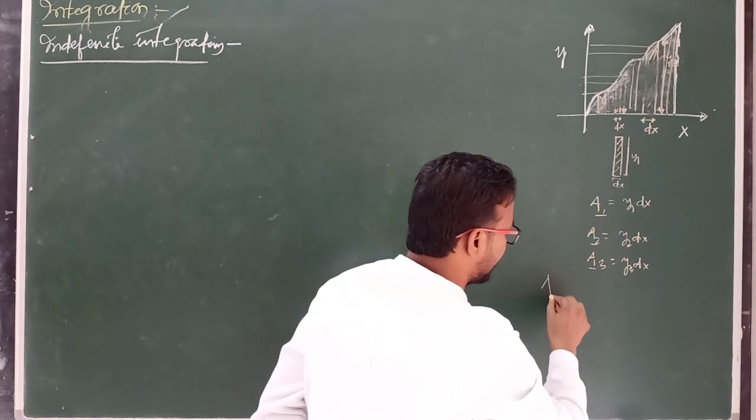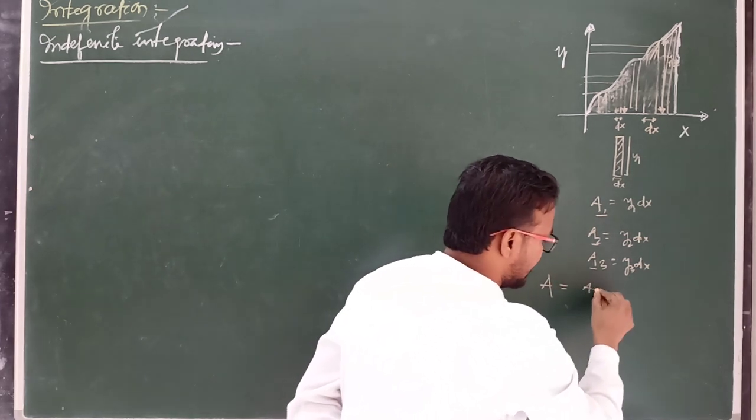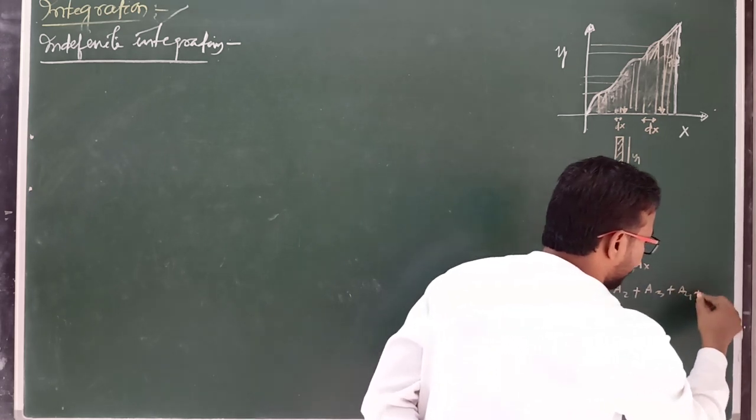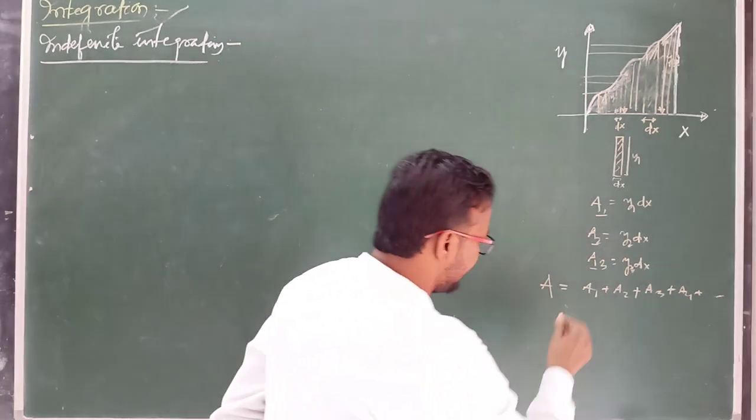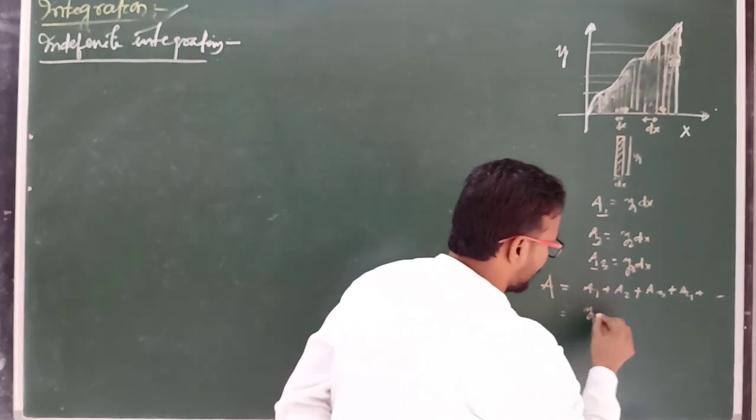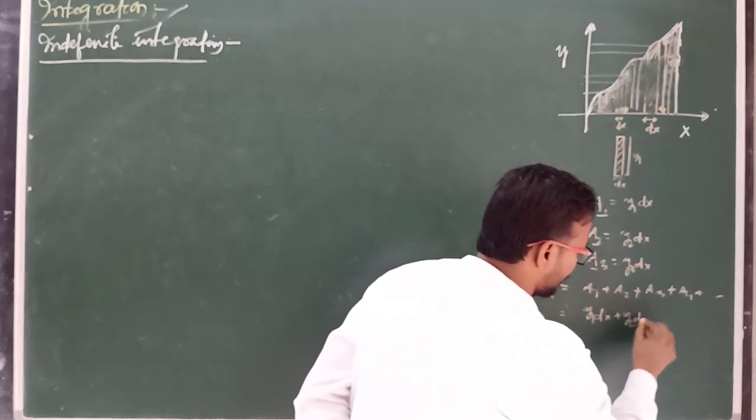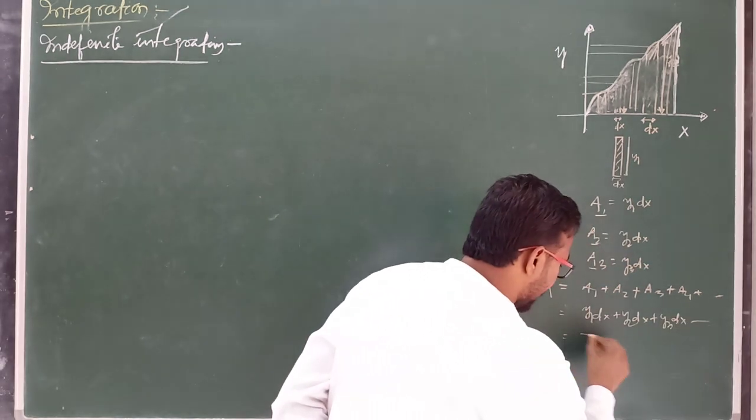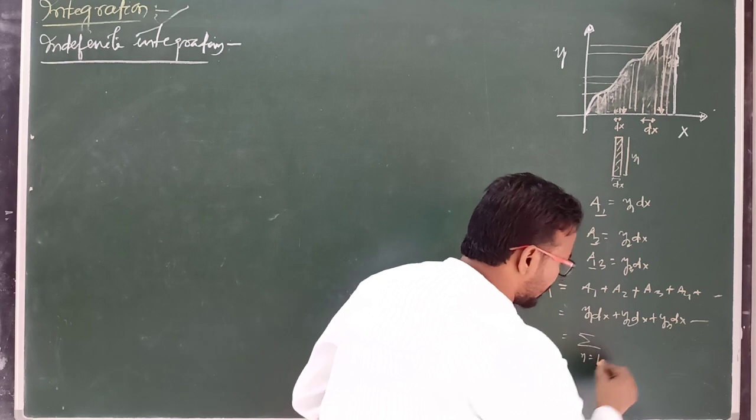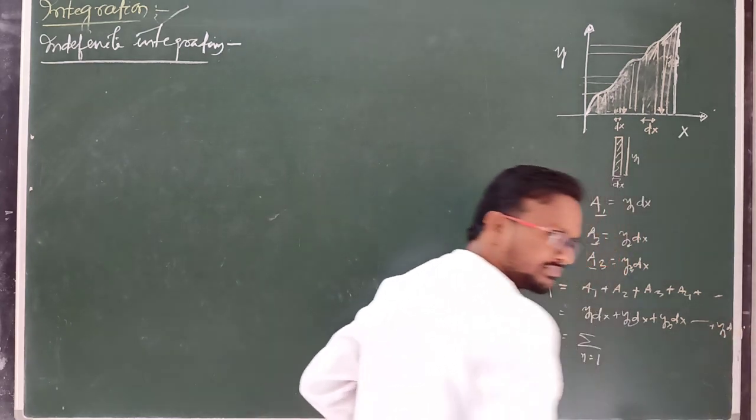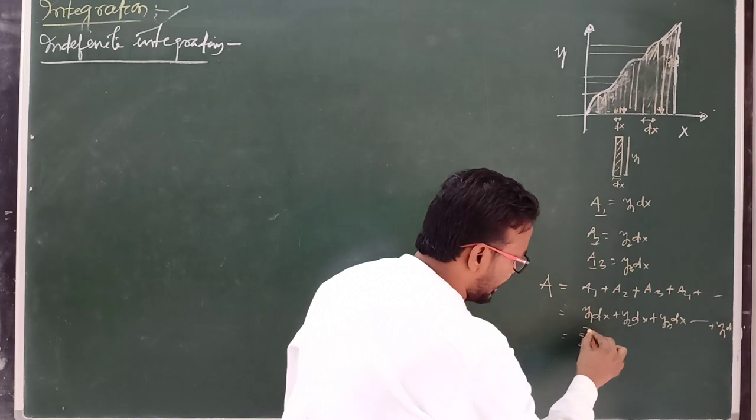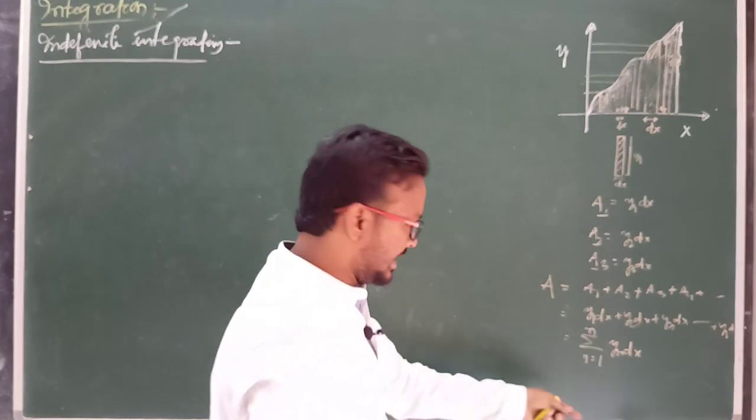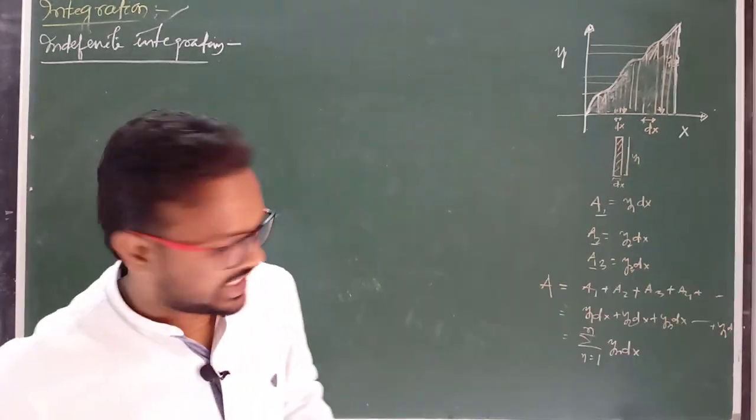So total area can be written: A equal to a1 plus a2 plus a3 plus a4 plus dot dot dot an. That means we can write here a1 means y1 dx, plus y2 dx, plus y3 dx, plus so on, or we can write sum over n equal to 1 to n of yn dx. Clear? This is known as the summation case in mathematics.